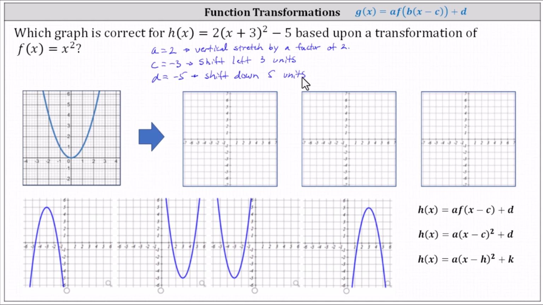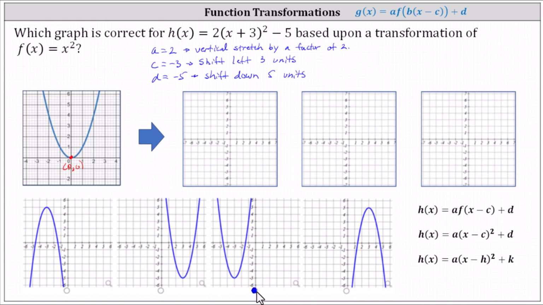One quick easy way to identify the correct graph would be to recognize if we took the vertex of f of x equals x squared, which is at the origin, and shifted it left 3 units and down 5 units, it would be the point negative 3 comma negative 5. And then because a is positive, the parabola opens up. Just by recognizing this, notice we can find the correct graph, which would be this third graph here.